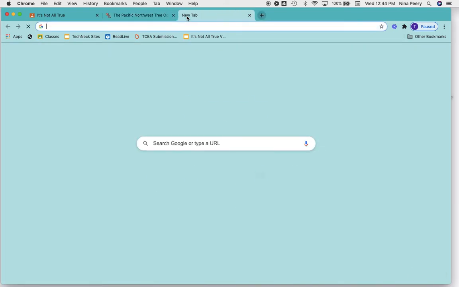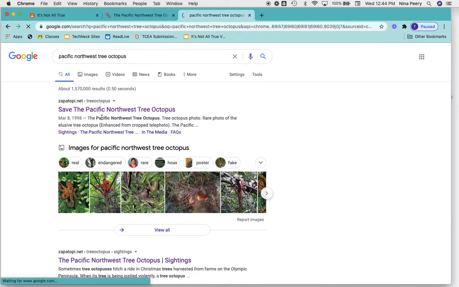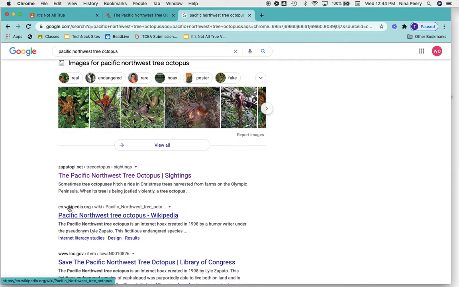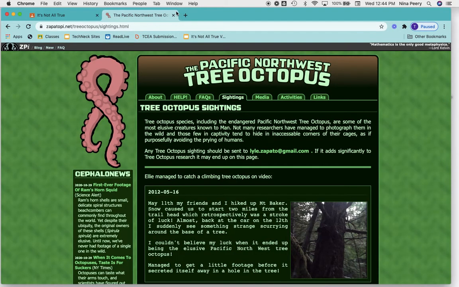But if I just do a Google search for Pacific Northwest tree octopus, and I come down to the Wikipedia page for it, the very first sentence says the Pacific Northwest tree octopus is an internet hoax created by a humor writer. It's a fictitious endangered species. And so in other words, nothing about that website is true.